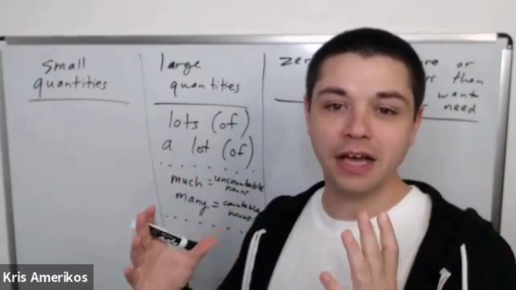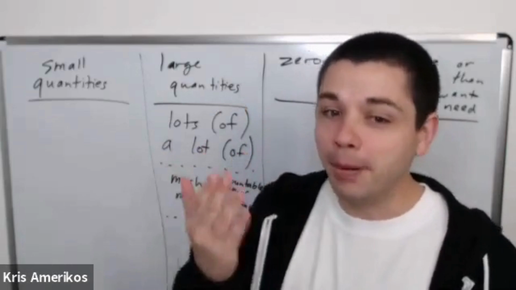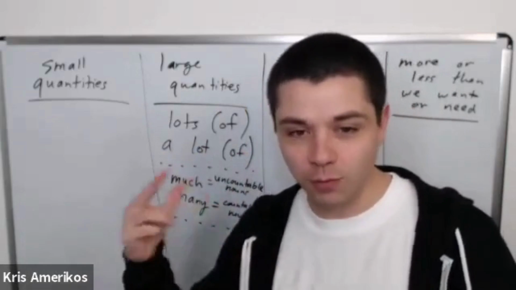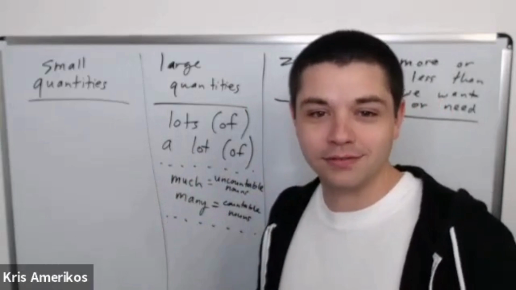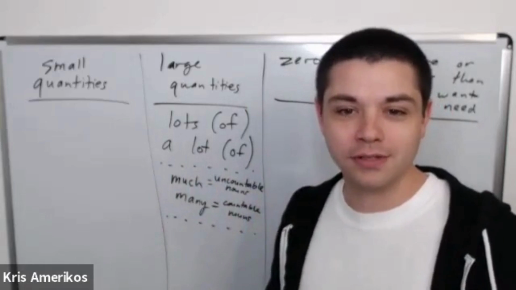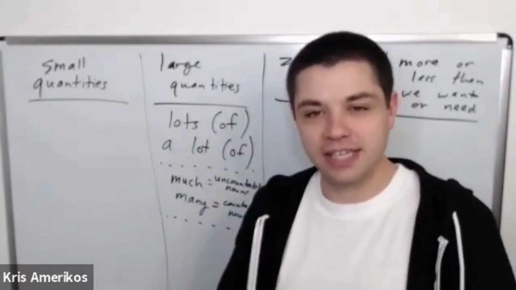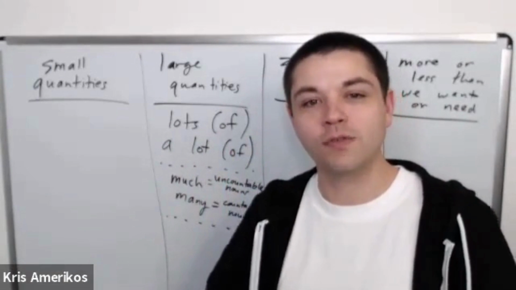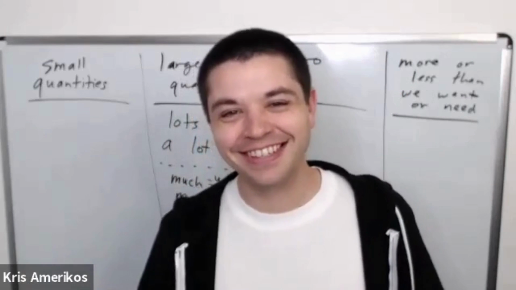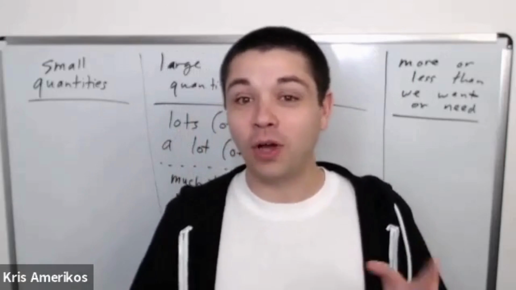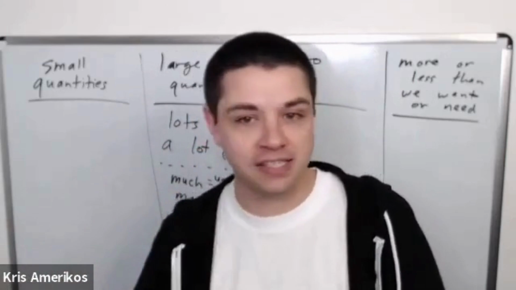Sometimes when we have a thing that's uncountable, we put it inside of a container, like a bottle of water, a glass of water. When we do this, it's countable. It becomes countable. Water is not countable, but if we put it in a container, then now it's countable. So if I go to a restaurant and I say, I want 2 waters, then the person understands I want 2 bottles of water, or 2 cups of water, or 2 glasses of water.